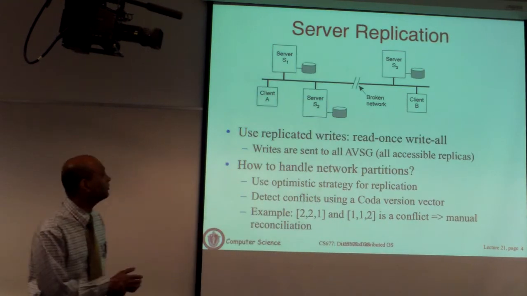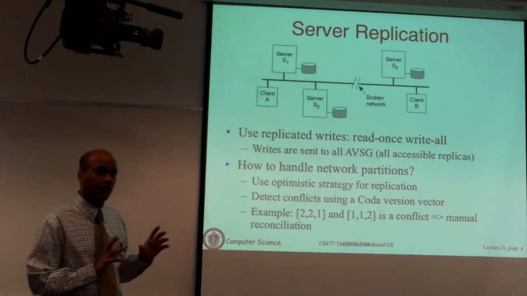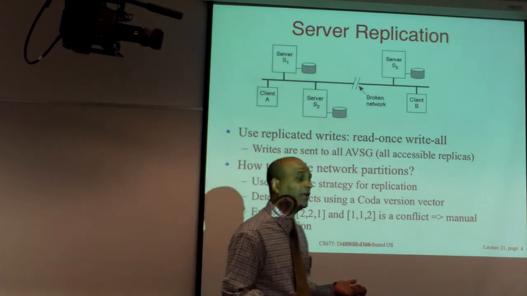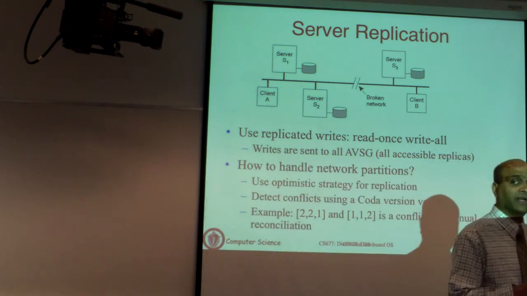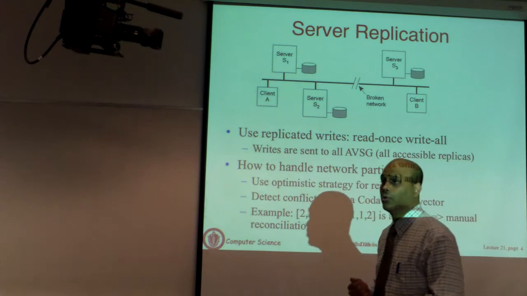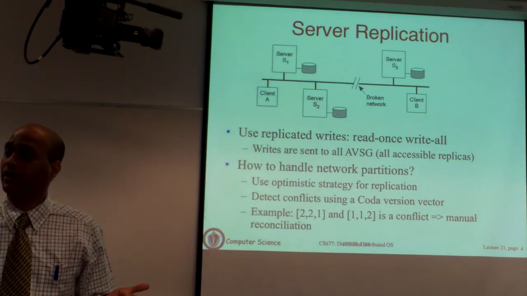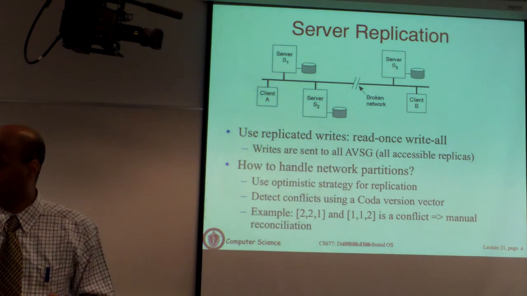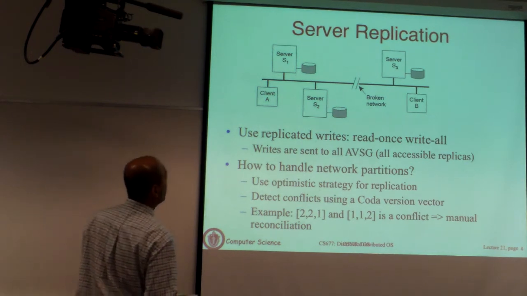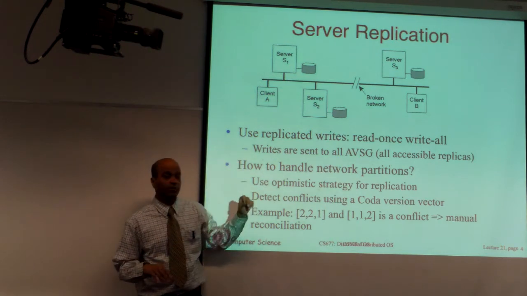But let's talk a little bit about server replication. Okay, so first of all, the way CODA works is you can set up servers, and servers can replicate volumes. So you no longer have a single server, because it is assumed that the servers may also get disconnected from one another and the system should continue to work. So you can think of entire file trees, some volumes, being replicated on the servers.